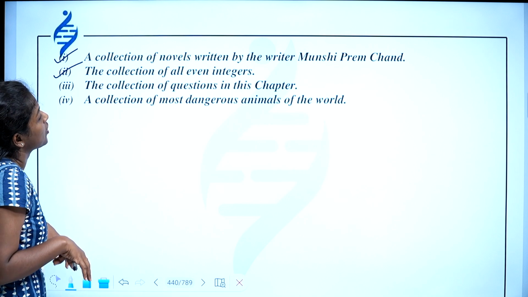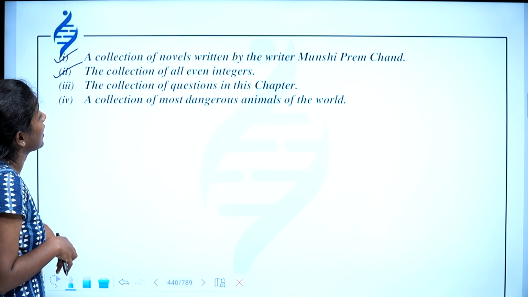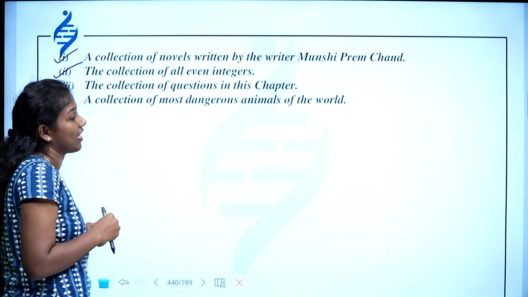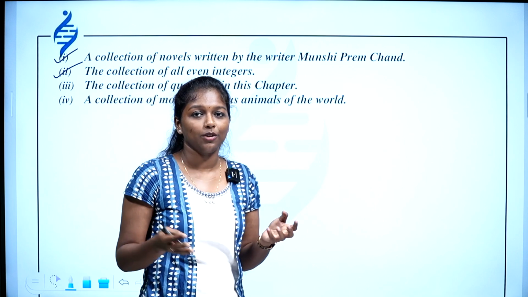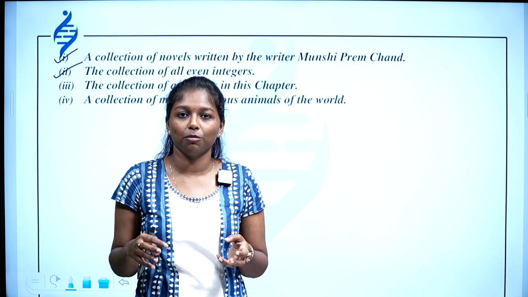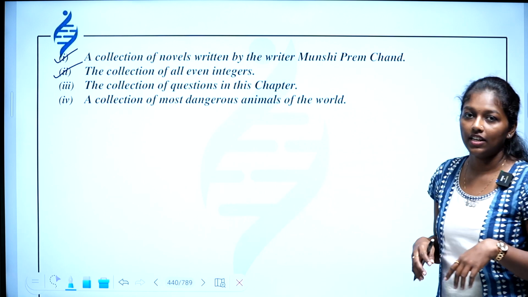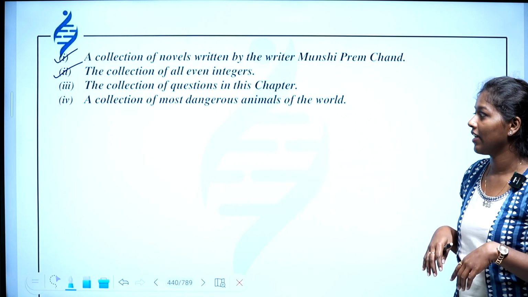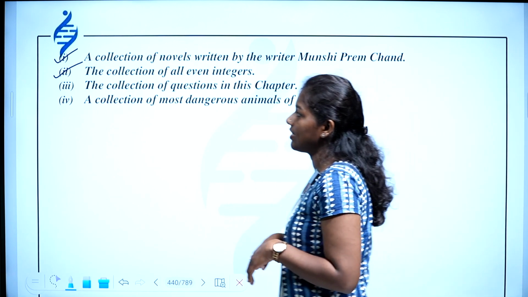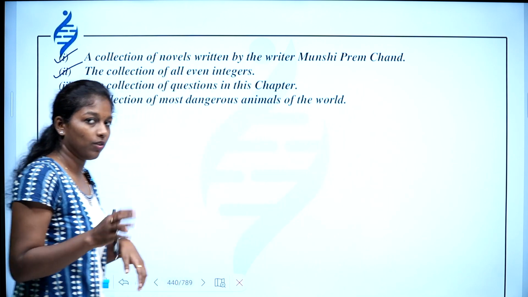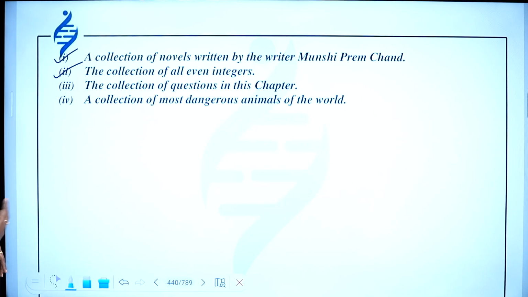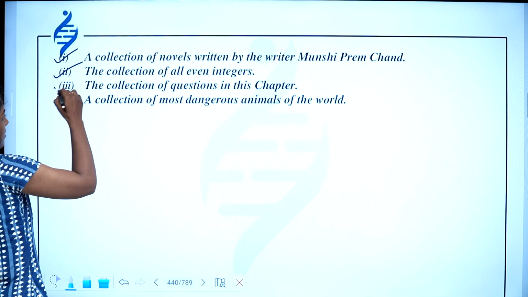Then the collection of questions in this chapter. Okay, is it well defined? Simple. You can look through your book or go through your textbook or this chapter. Then you can count the number of questions. So that's well defined. You will be able to write down how many questions are there in this chapter. So this is also a set.